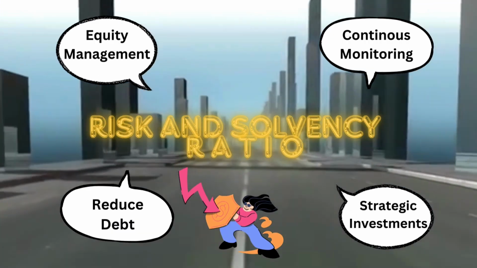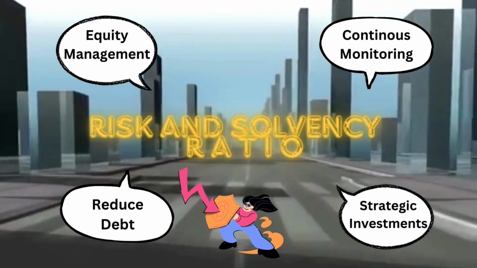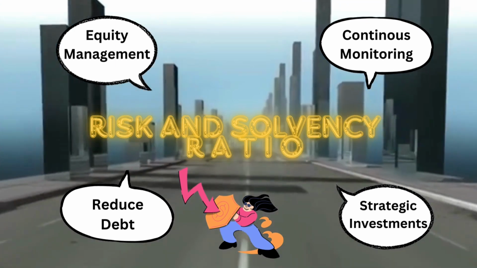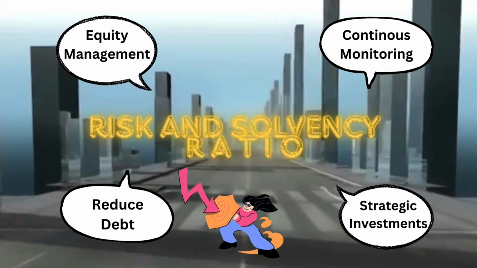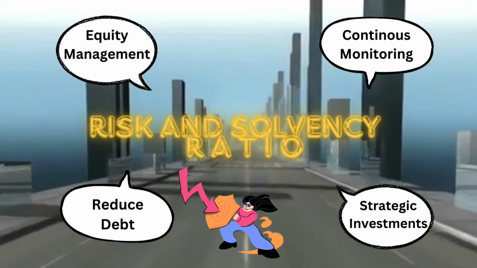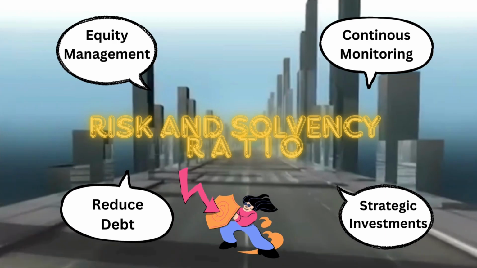Lastly, Bank Rakyat can improve risk and solvency ratio by making efficient equity management, continuous monitoring, reducing debt, and making strategic investment. Hence, this suggestion can increase the stability of the ratio and ensure that Bank Rakyat is always on the right track.